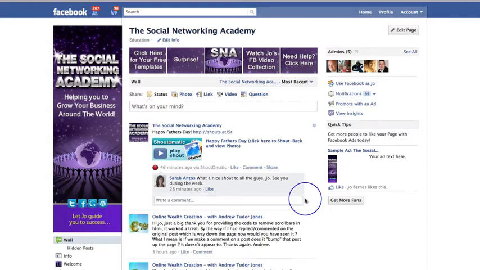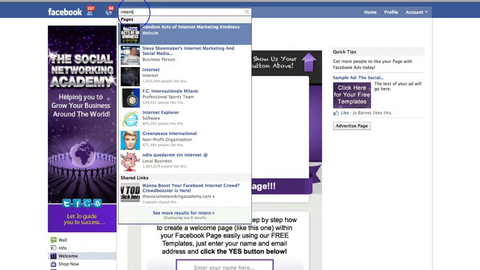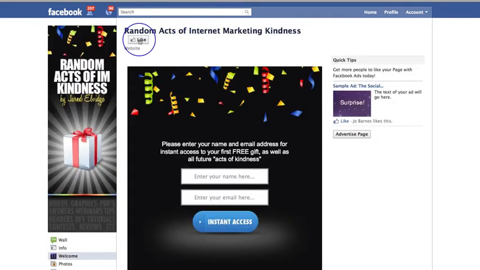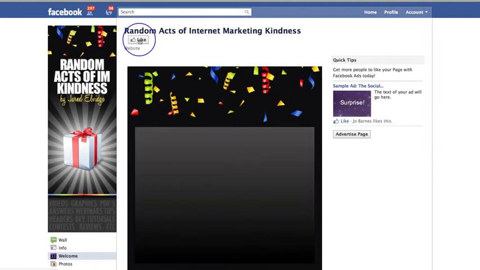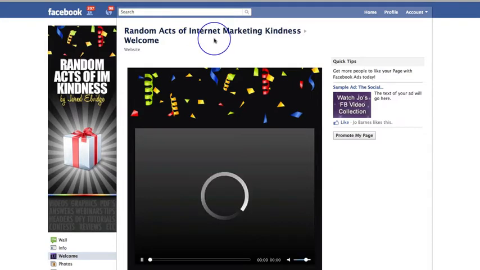Okay, so you're now logged in as your page. The first thing you need to do is go and find the pages that are your favorite pages and make sure that you've liked them as your page. So you'd go and find a page. Have I liked Free Fan Page Templates? Yes, I have. Have I liked Jared's page? There you go, Random Acts of Internet Marketing Kindness. I haven't liked his page as my page yet. So if I click like, remember I'm signed in as my page, so I now like Jared's page, Random Acts of Internet Marketing Kindness, as my page.